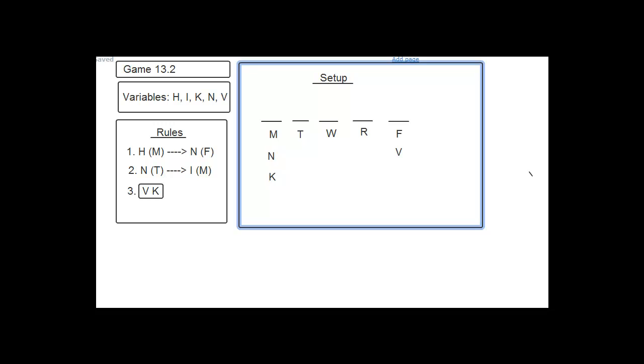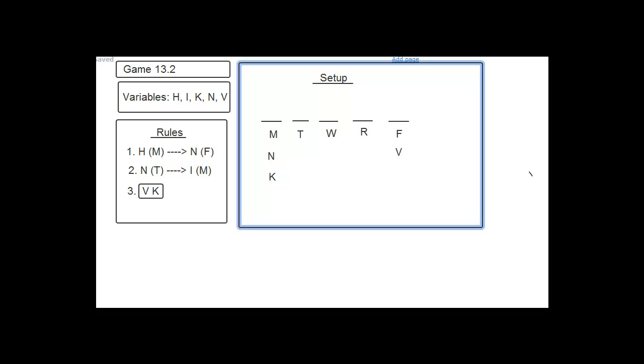Okay, so let's look at Prep Test 13 Game 2. This is on page 15 of the big simple ordering set. In this game, they give us 5 variables, H, I, K, N, and V, and we are supposed to schedule these people as contestants on a television show.